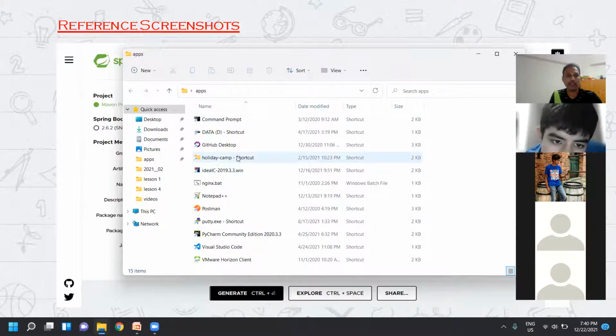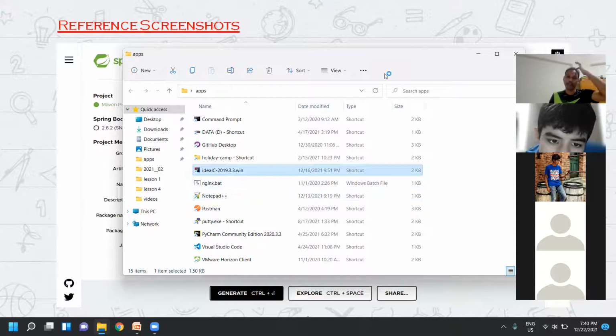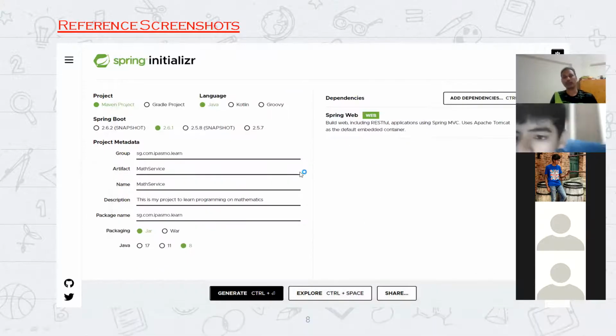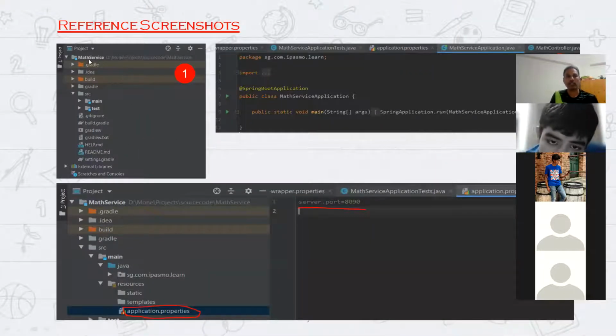So new project from existing sources. Where is it? Let's see. Okay. So once you do the new project from existing sources, you have to select this particular downloaded project. That is where you can see this code. Okay. So the left side is all the project source code. The structure of your source code will be like this.